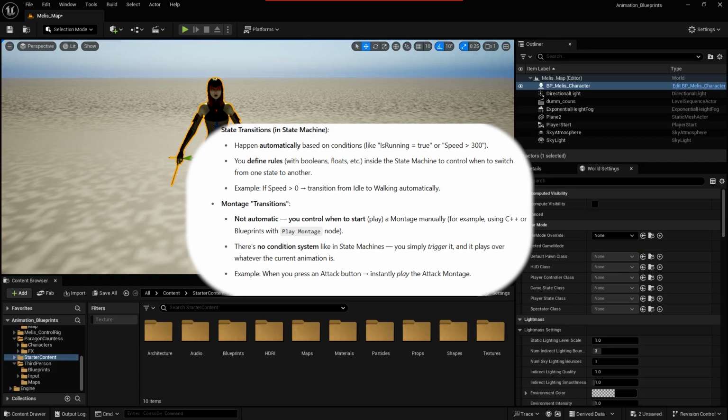Montage transitions are not automatic. You control when to start playing a montage manually, for example in C++ or Blueprint with the Play Montage node. There is no condition system like in state machines. You simply trigger it and it plays over whatever the current animation is. For example, when you press an attack button, instantly play the attack montage.